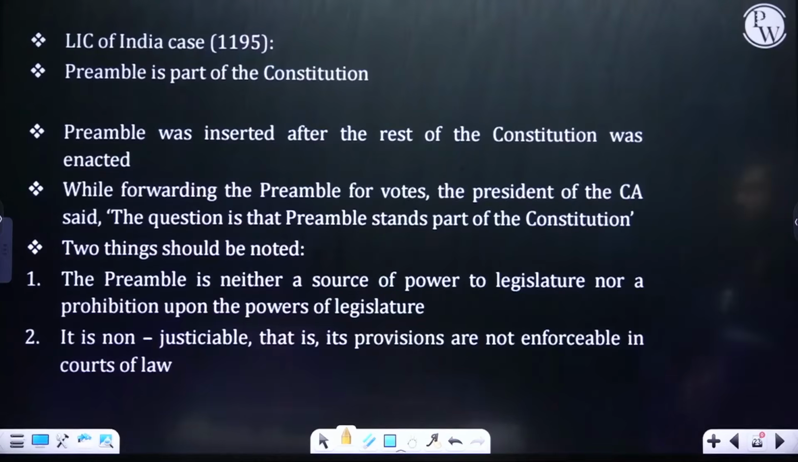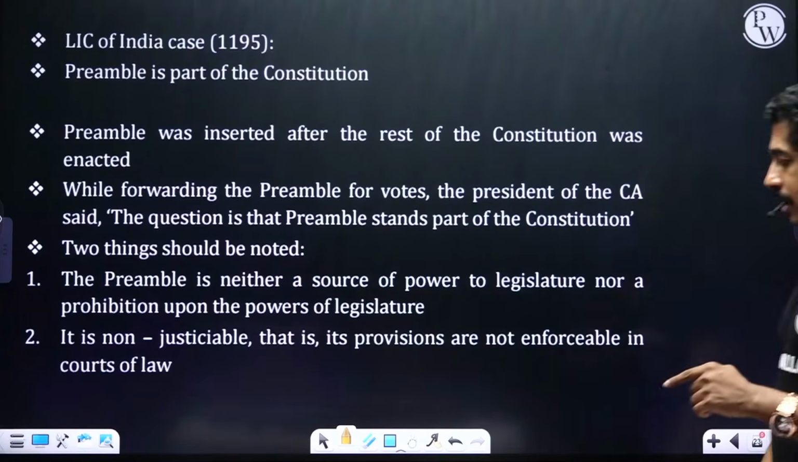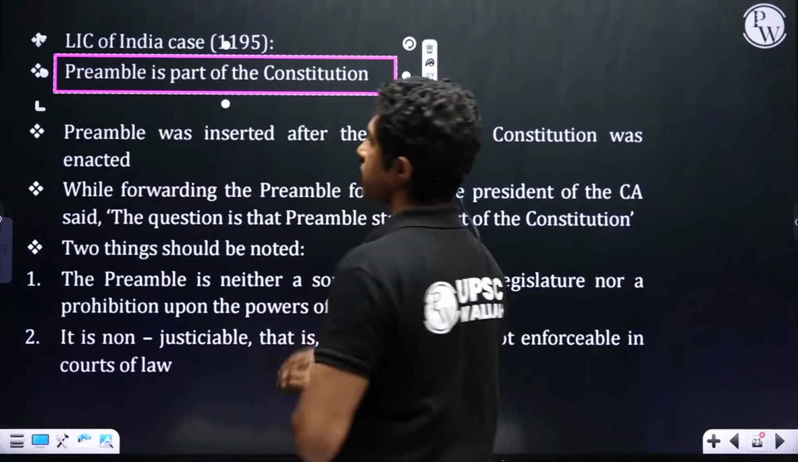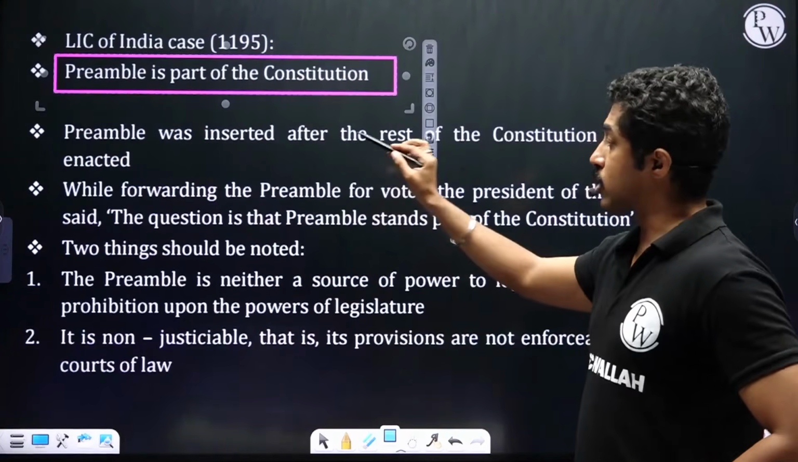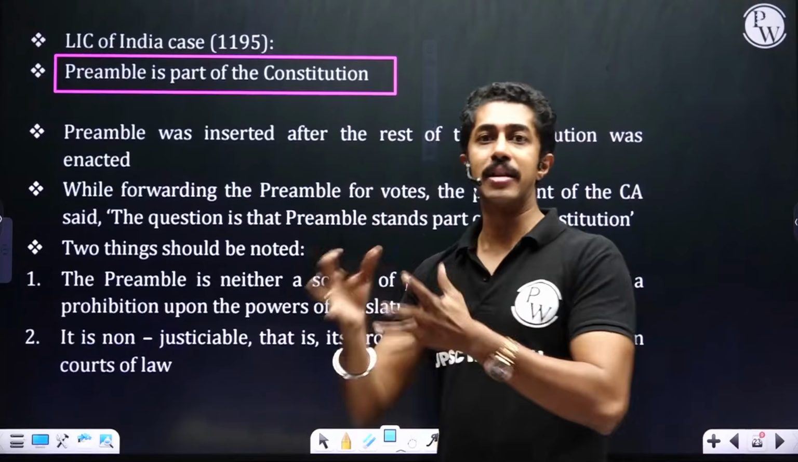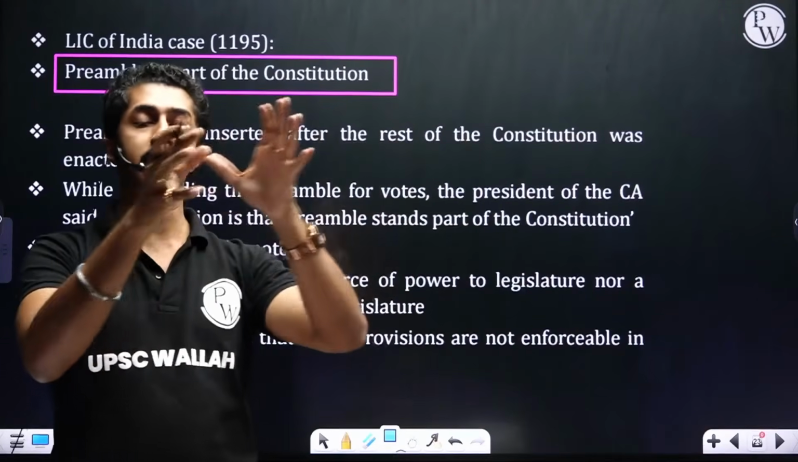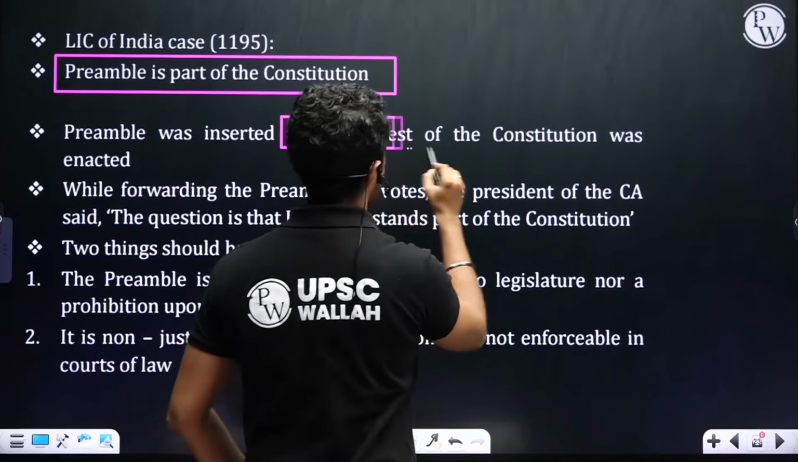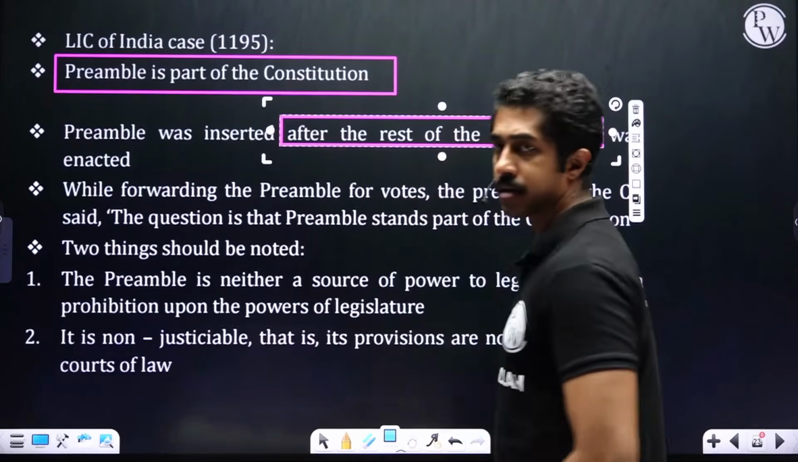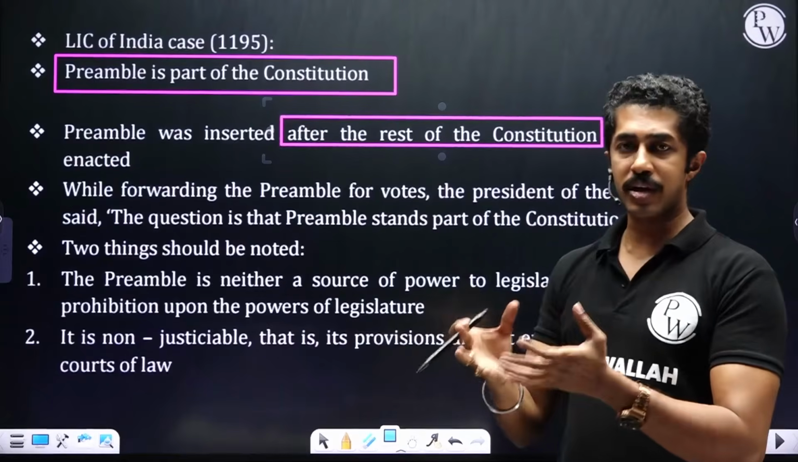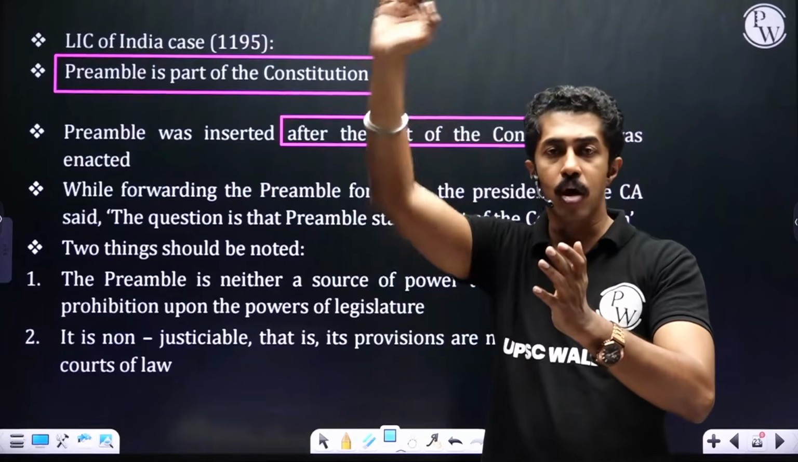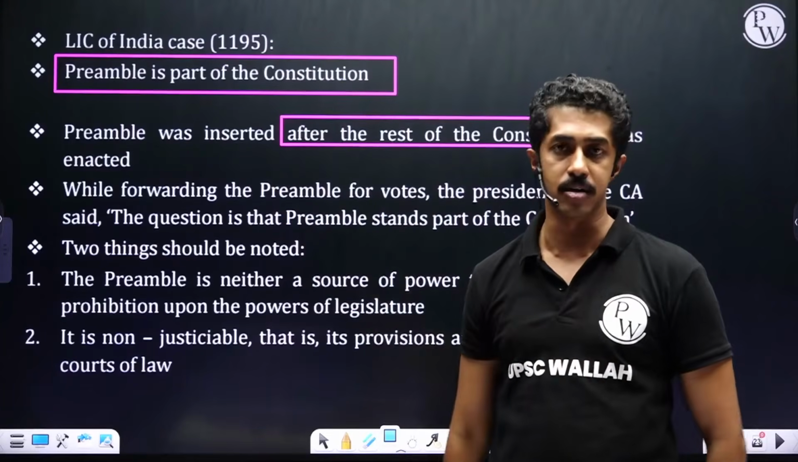Taking it further forward, LIC of India case 1995, even they repeated the same thing, that is preamble is part of the Constitution. Preamble was inserted. Now, when did we make the preamble? In the beginning or in the end? Preamble was made after the rest of the Constitution was enacted. Why? Because preamble should carry the sole right. It is the key of the Constitution. So once the whole Constitution was made, then only we inserted it.